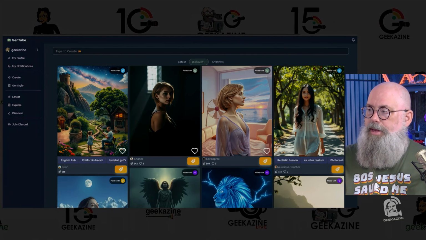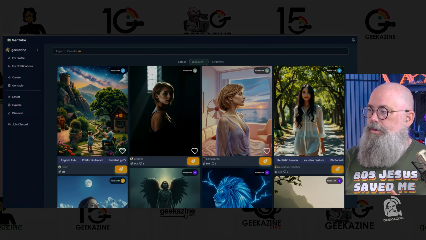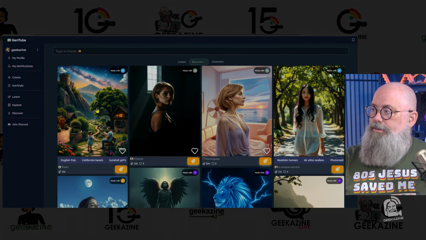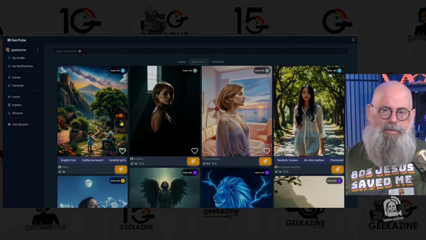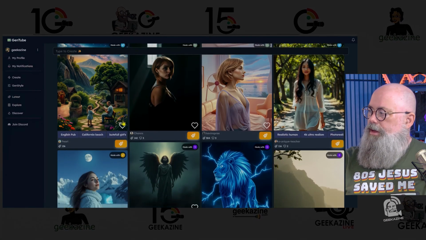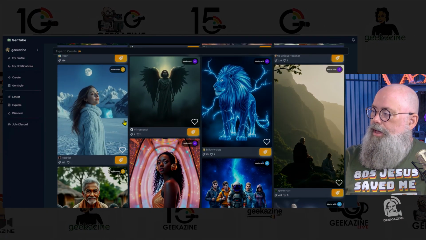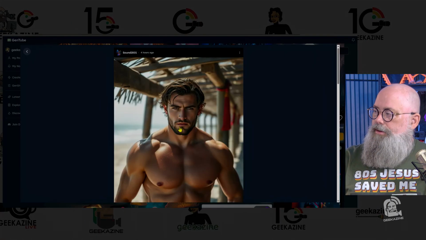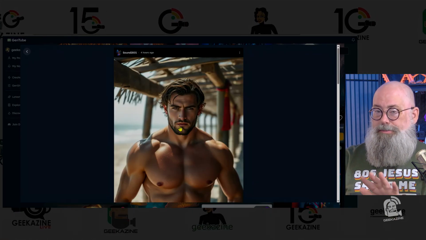So this is the main page that you go to when you sign up and get into GenTube.App. Simple, just like a lot of other AI image generation websites. So they give you an idea, and these are things that people created. They have mice here. There's the guy, kind of looks like Liam Hemsworth, but it is not.